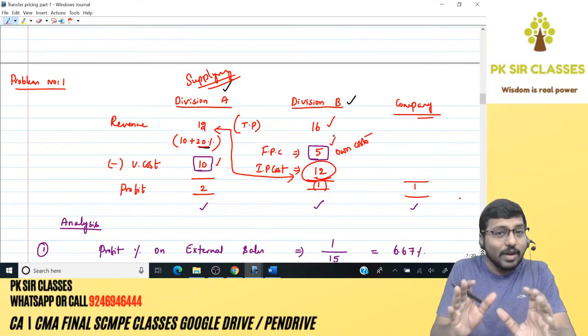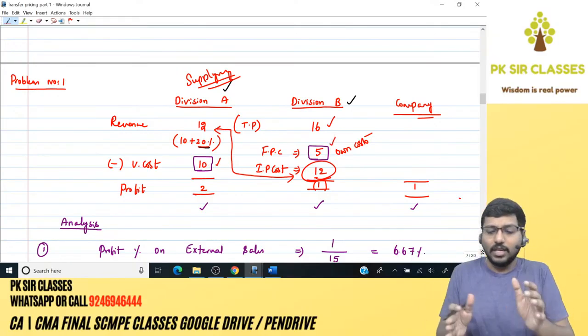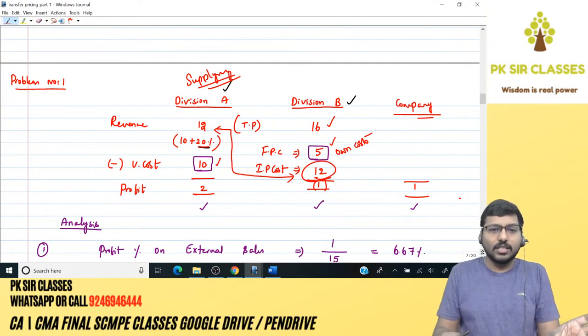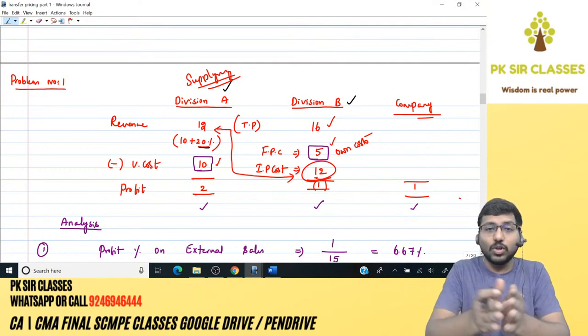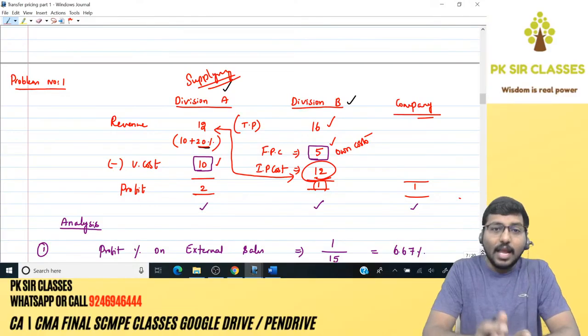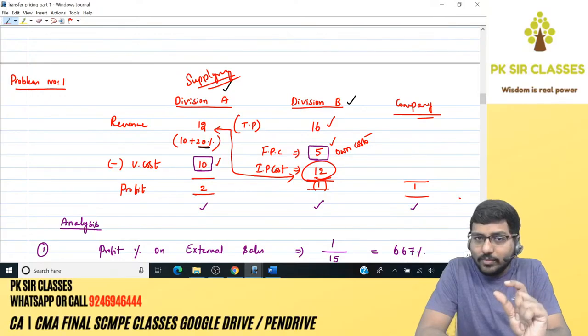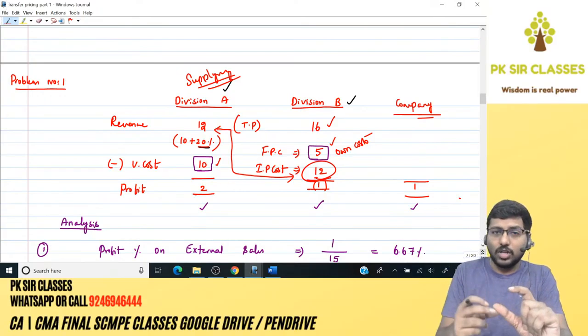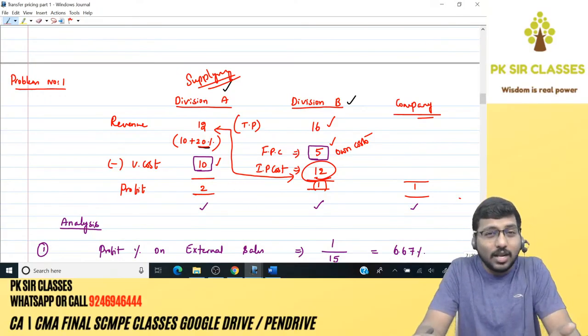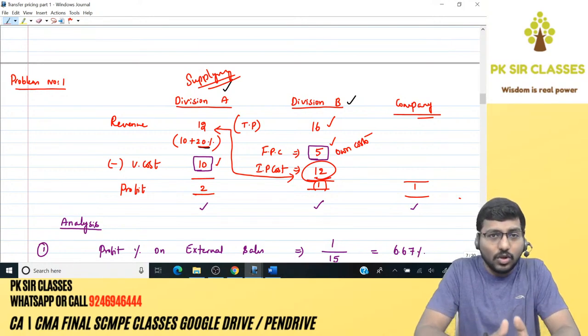For division B, the cost is 5 rupees only. Division A incurs 10 rupees, division B incurs 5 rupees. So what was the total cost? 15. And you were selling it at 16. So the profit element is 1 rupee. 1 rupee divided by the cost 15 comes to a markup of 6.67% on cost.